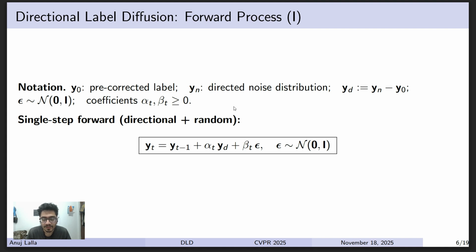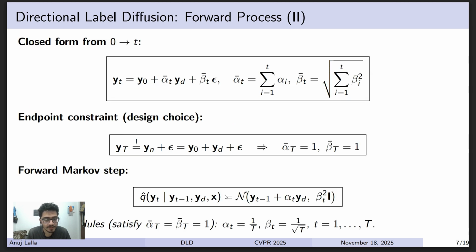So as epsilon is sampled from a standard normal distribution, multiplying beta t would lead the variance to be beta square t. And as it's zero mean, yt would belong to the distribution with yt minus 1 plus alpha t yd as the mean, and beta square t as the variance. So this is what I am talking about, the forward Markov step. Yt conditioned on yt minus 1, yd and x, it comes from this normal distribution. The closed form to go from 0 to time step small t is y0 plus alpha bar t yd plus beta bar t epsilon.